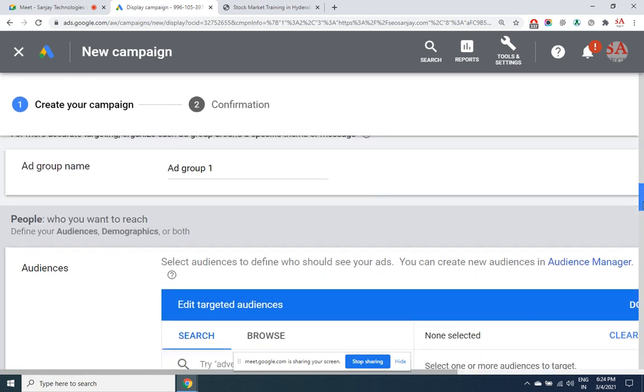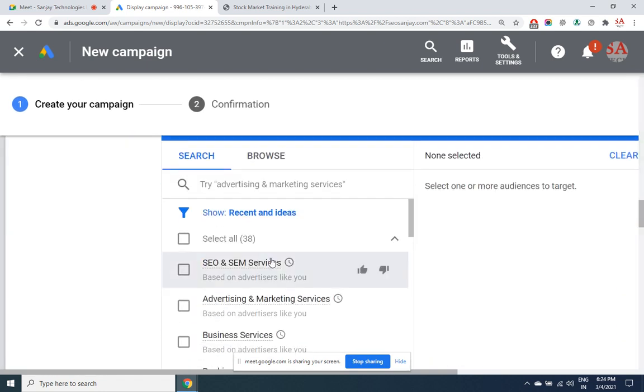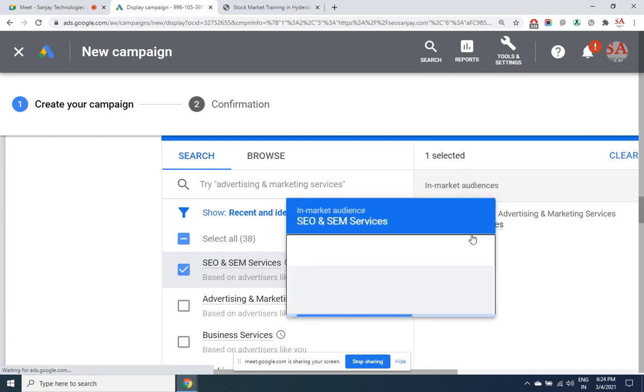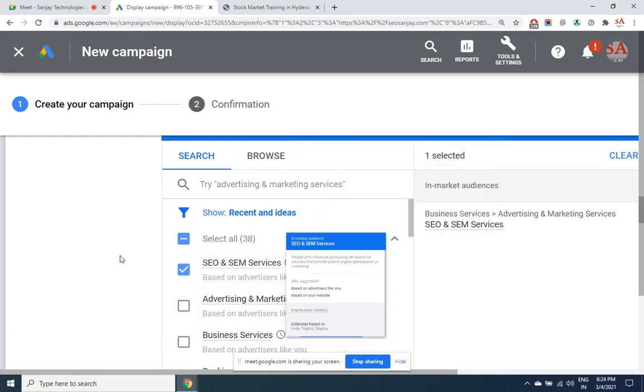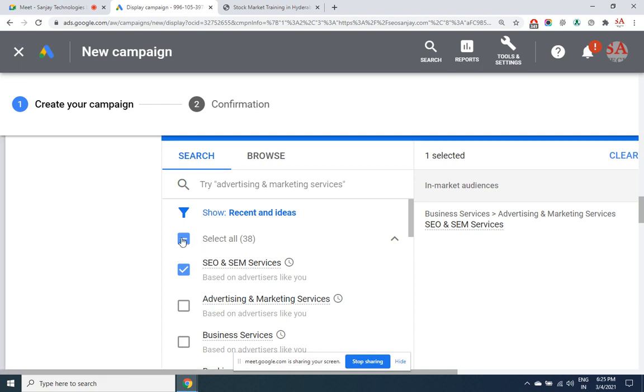So for the ad group, any ad group name you can give, and then choose in which categories you want to display your ad. Remember, in SEM I told you you can do rival marketing. Let's say my competitor is Money Control. Moneycontrol.com is a stock market based website. A lot of people visit frequently, and he is my direct competitor. Every person visiting Money Control is a guy who already has a Demat account and is an active trader. And Money Control has got the space for Google Ads.